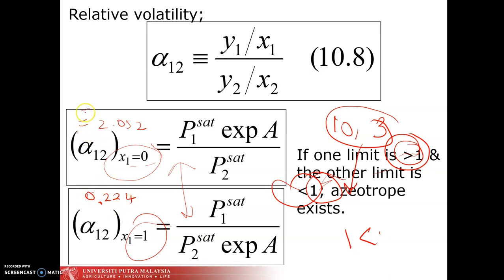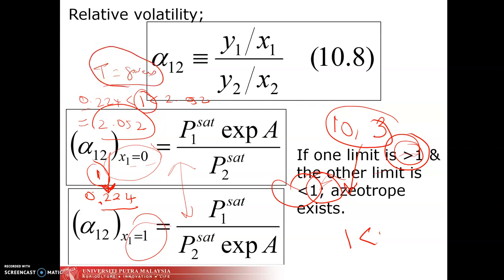So, what happened is that this limit bermaksud 1 is in the middle. It's between less than 1 to more than 1. So, 1 is in the middle. Kalau you tengok kat sini, you akan dapat 0.224, 1, 2.052. So, if 1 is in the middle means that the azeotropic condition exists or can exist at the temperature given. Sebab tak semestinya keadaan azeotropik ni boleh berlaku pada any temperature ataupun any pressure.